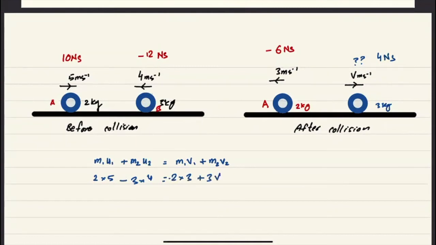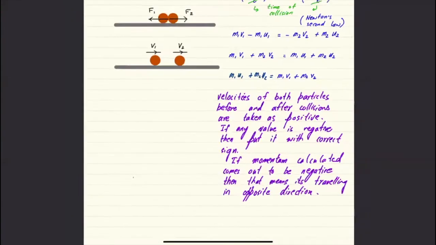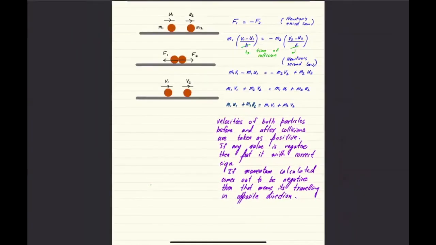And you will solve this equation and you would be able to calculate the final velocity after collision of particle B. Okay guys, so this is more of a mathematical proof of conservation of momentum. You still apply the same concept, and the final result is the same, but this is how you mathematically prove it by using Newton's second law and third law together.